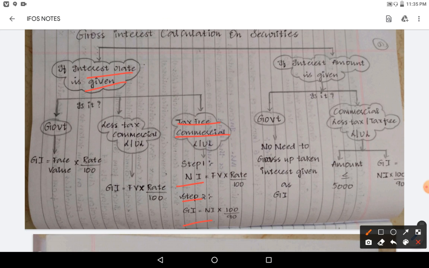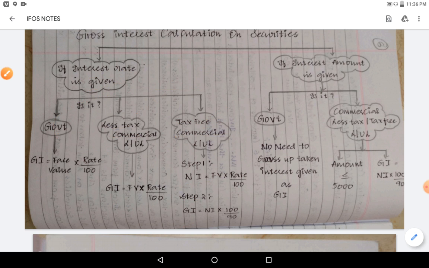If it is not tax free commercial, you will take face value into rate by 100, only one step. Whether it is commercial less tax, or government, whether this government is less tax or tax free, don't worry about it, only one step. You will do two steps only for tax free commercial, otherwise only one step. So if the percentage rate of interest is given, do this.